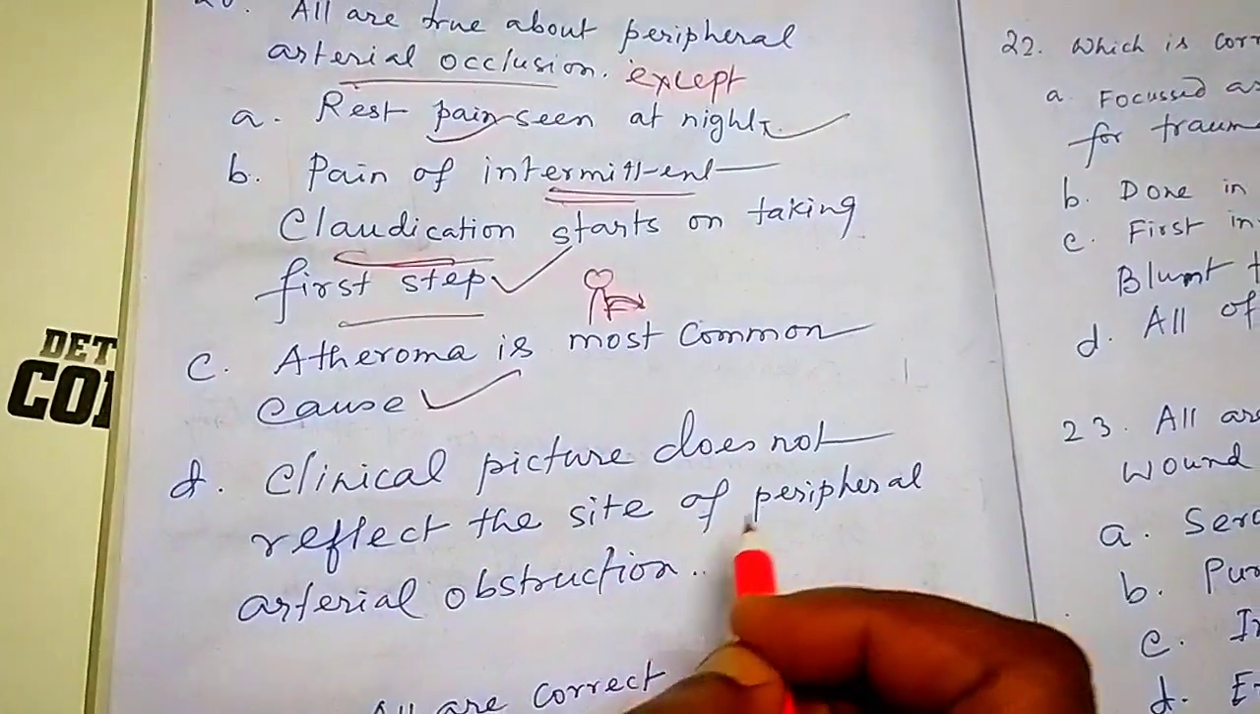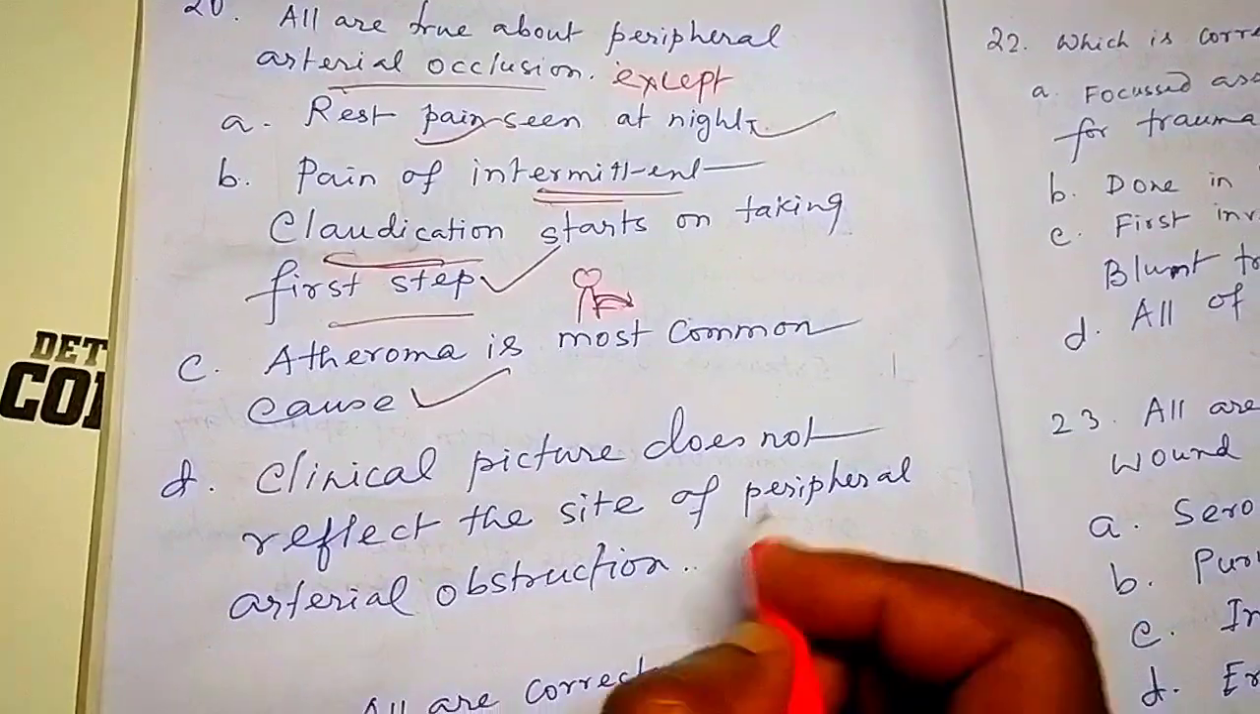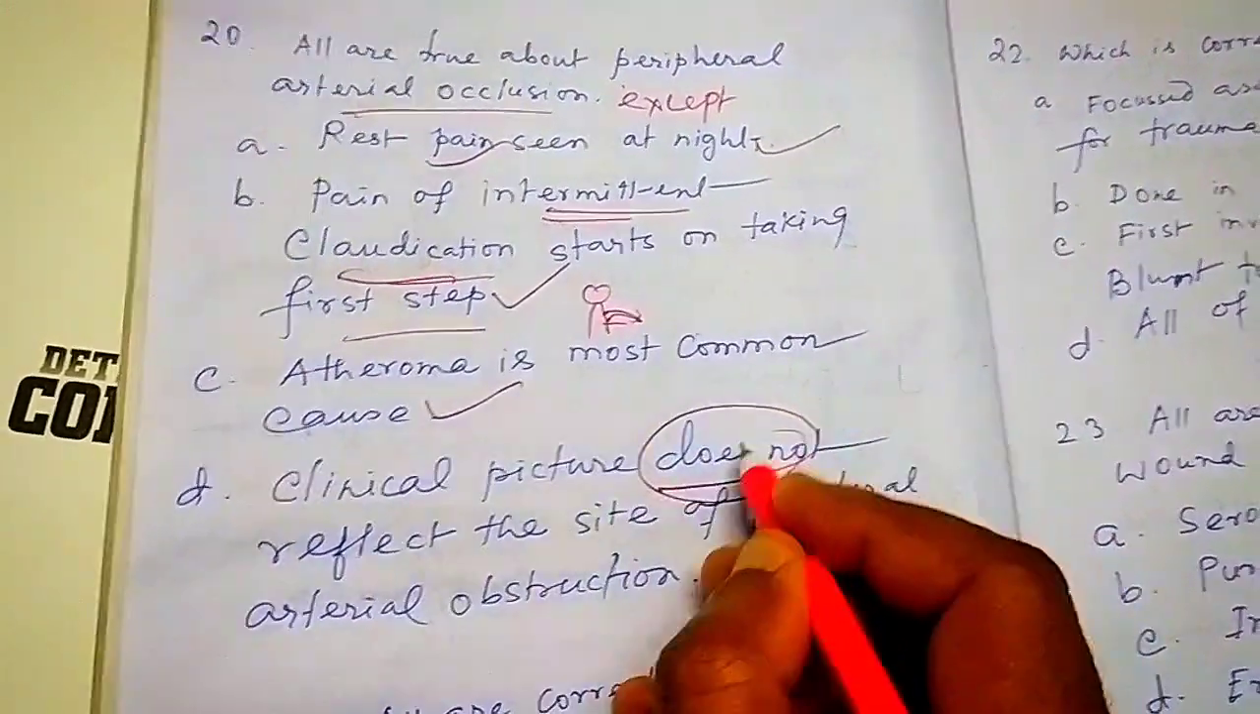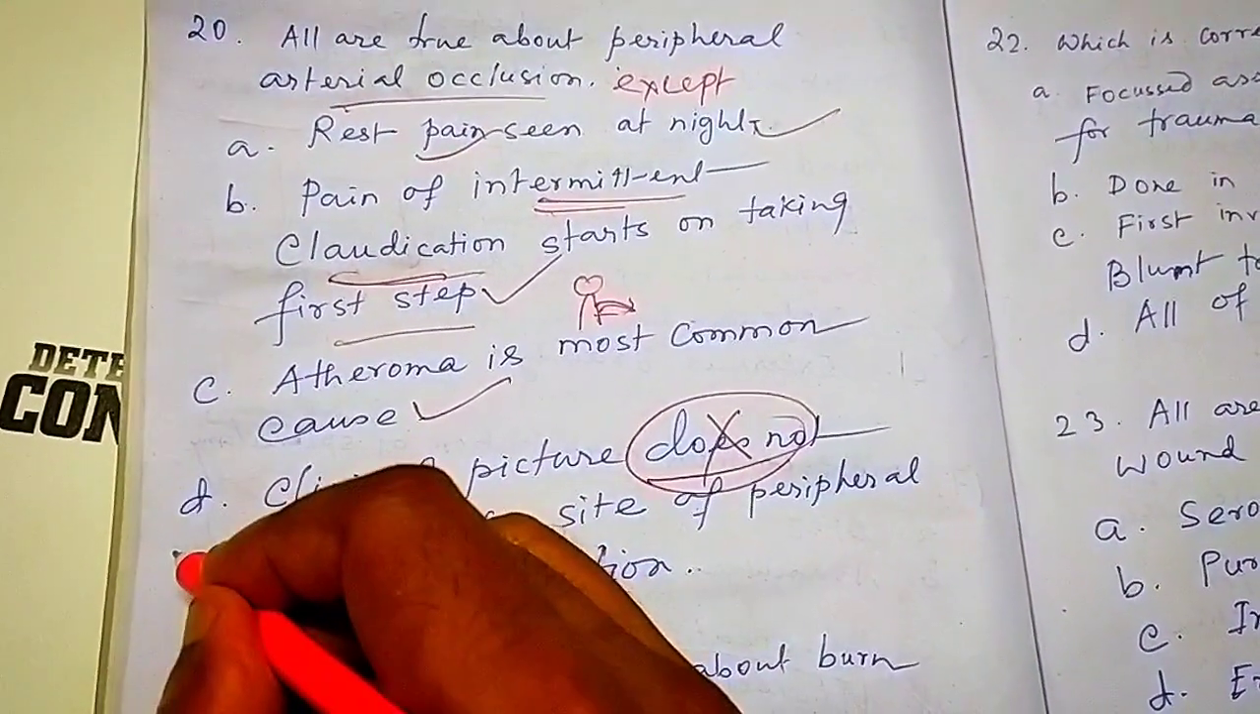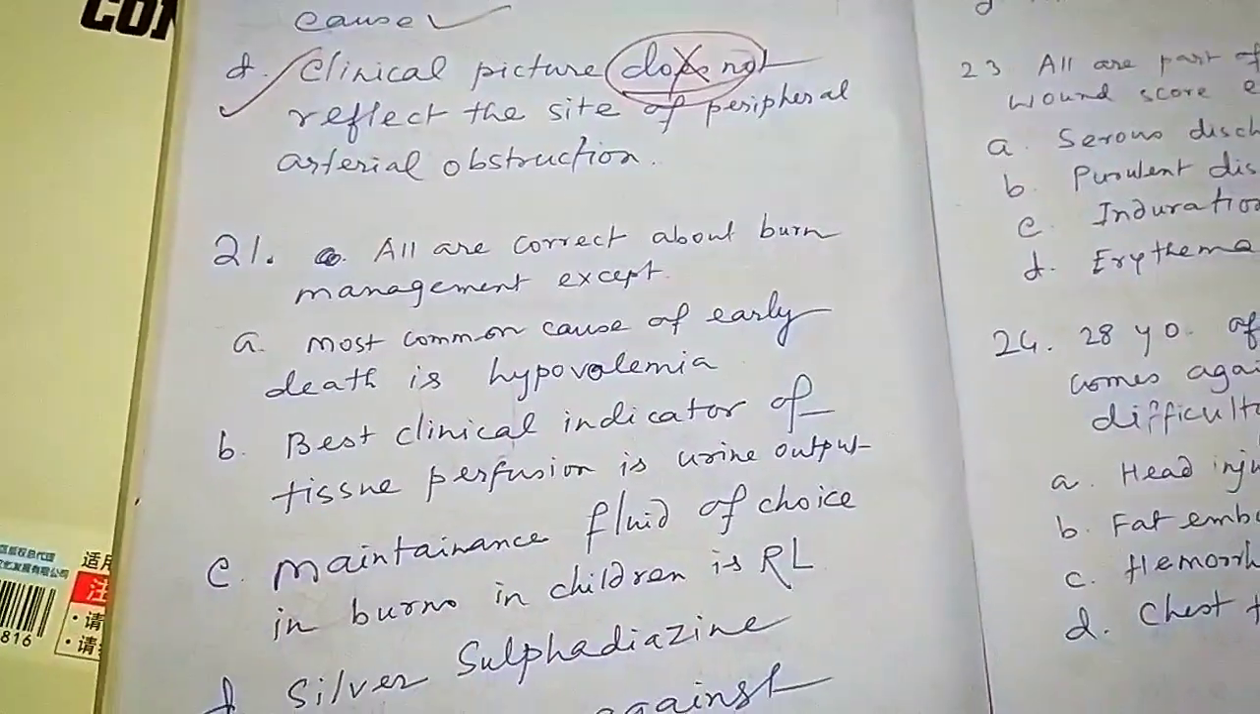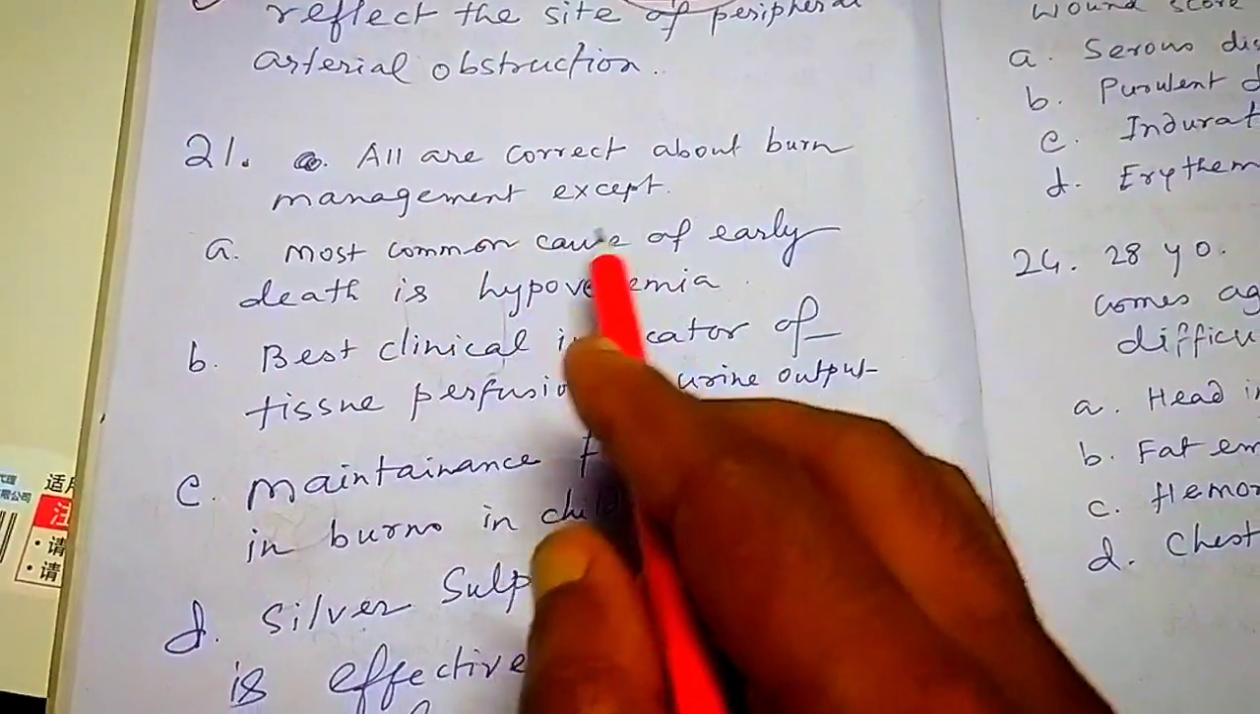Clinical picture does not reflect the site of peripheral arterial obstruction, wrong. Does not, it does reflect. So this is the wrong answer. Next question. All are correct about burn management except.